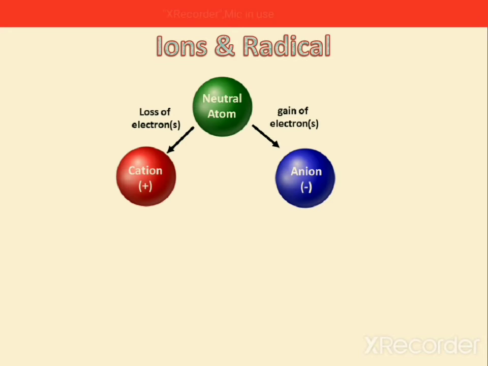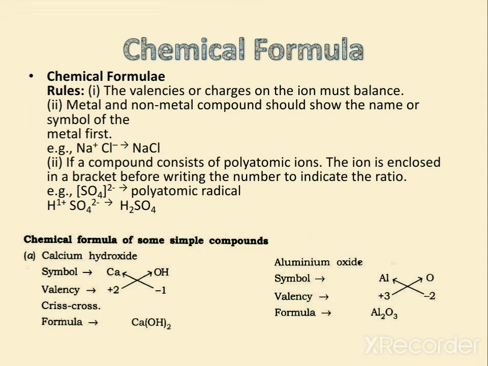Now we have the chemical formula. To write the chemical formula, you just need to remember some rules in your mind. Whenever you are writing a chemical formula, you need to keep two rules in mind. Number one is that the valency of the charges or ions must be balanced. You need to balance the equation. If you do not balance it, you are not able to write the chemical formula. You just need to learn the valencies as well.